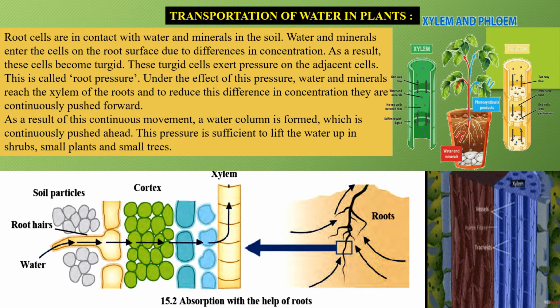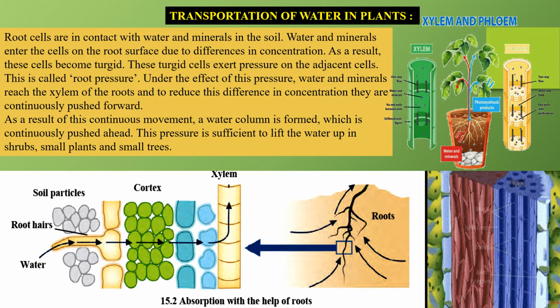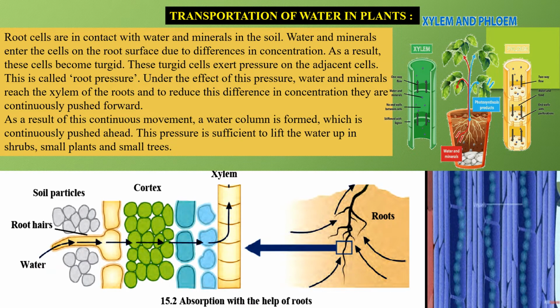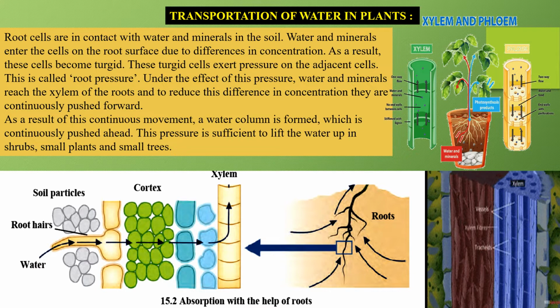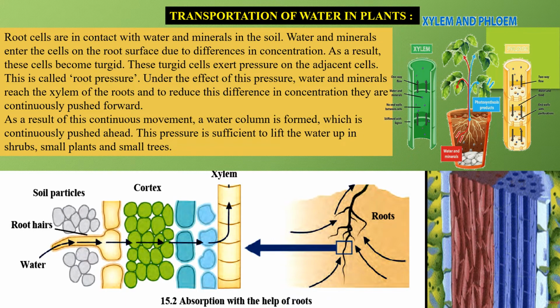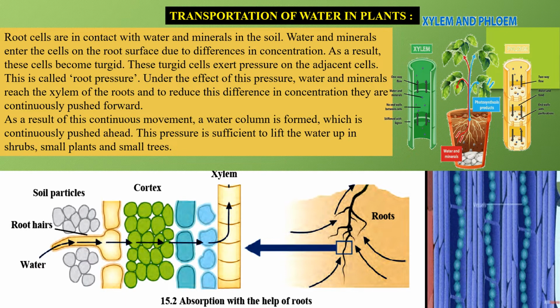Under the effect of this pressure, water and minerals reach the xylem of the roots, and to reduce this difference in concentration, they are continuously pushed forward. ठीक है, तो ये क्या हो रहा है, जैसे धक्का लगता है ना एक दूसरे को आगे, अगर पीछे वाला धक्का मारता है तो आगे 3-4 लोगों को भी धक्का फील होता है.